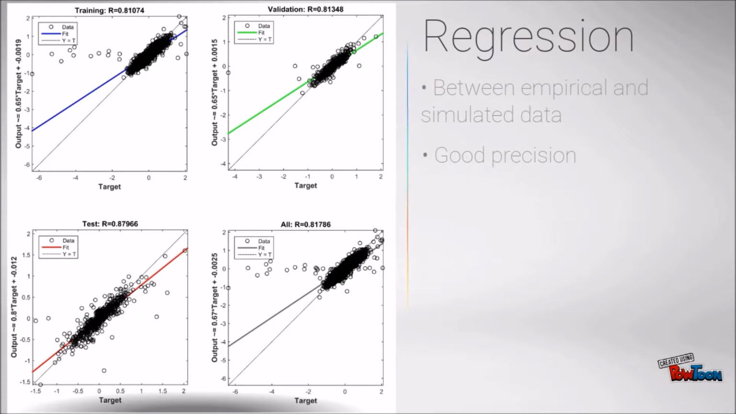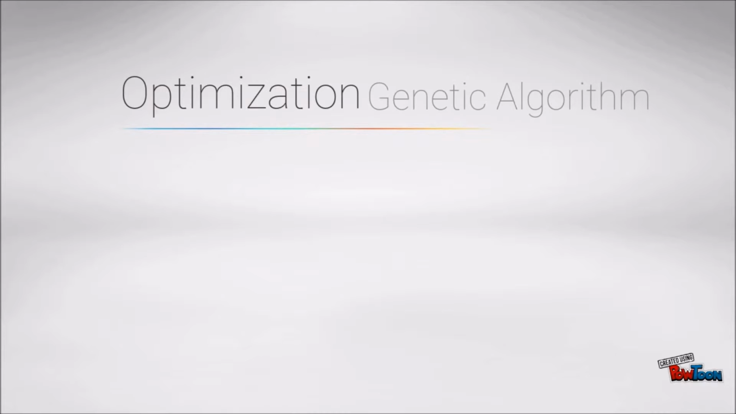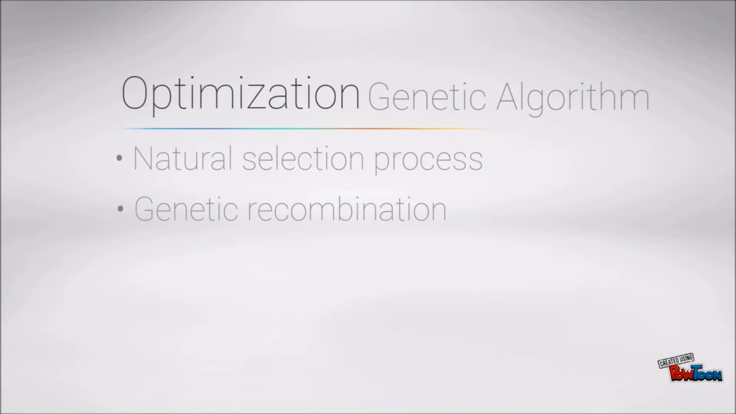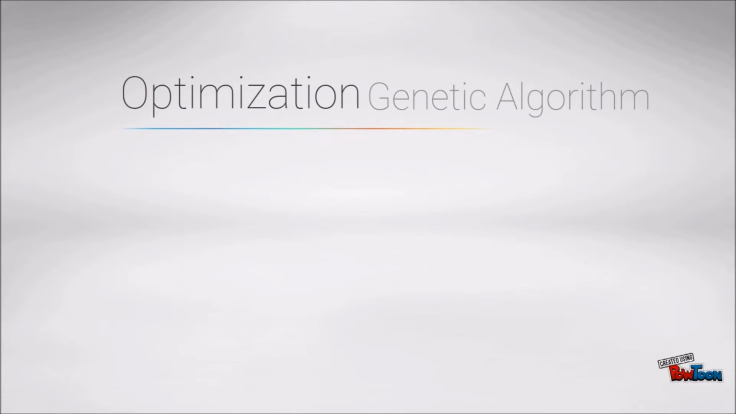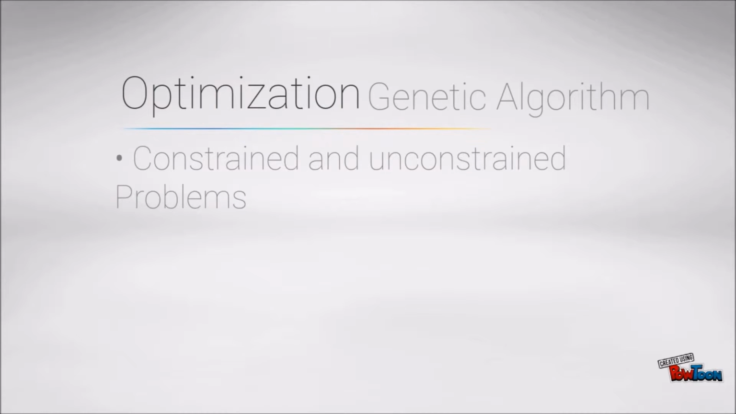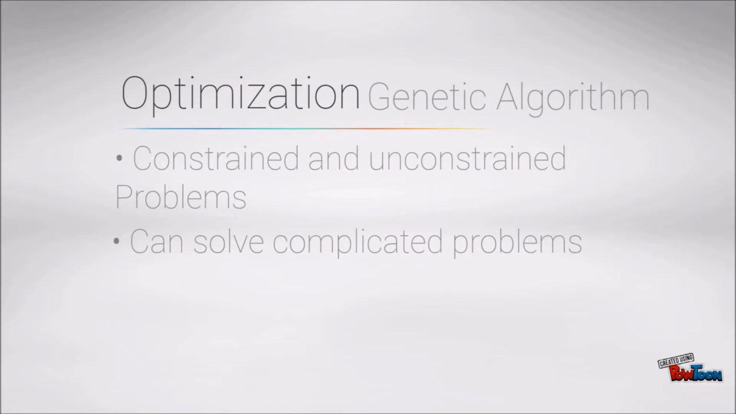By developing the model of the robot, the next step is to optimize the force. As I said before, we use genetic algorithms. In these algorithms, based on natural selection process and genetic recombination, a random initial population of solutions is defined, and the algorithm evolves them over a number of generations towards an optimal solution. This method could be used for both constrained and unconstrained problems and could be applied to problems that are not suited for standard optimization problems.